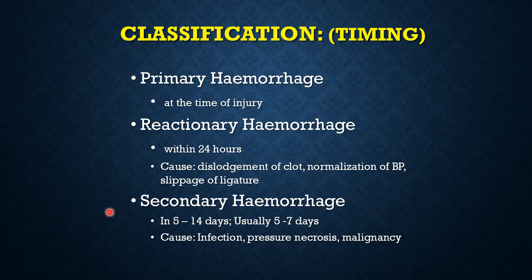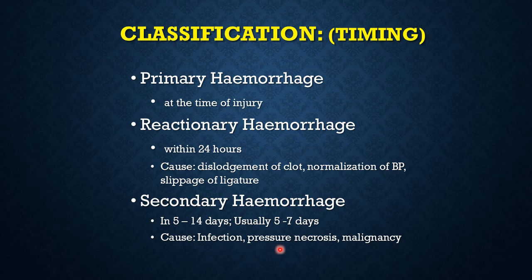Secondary hemorrhage occurs between 5 to 14 days after the injury or surgery and usually occurs between 5th to 7th day after surgery. And in the majority of the cases, the cause is infection. Wound infection leads to infection necrosis of the tissue and erodes the blood vessels, and they may start bleeding.